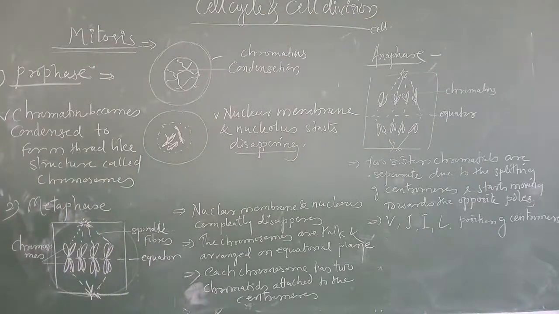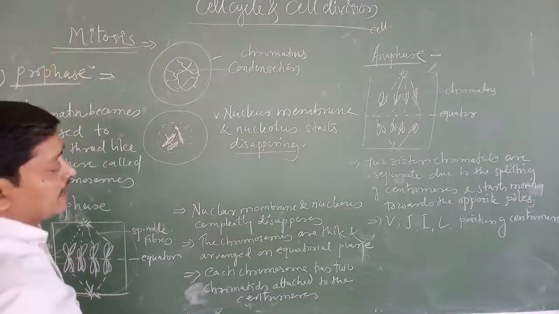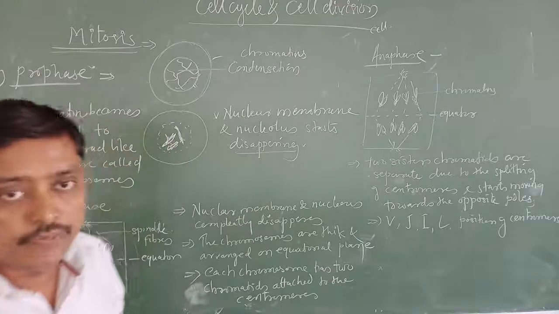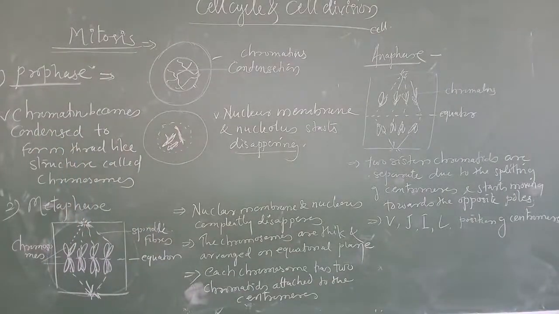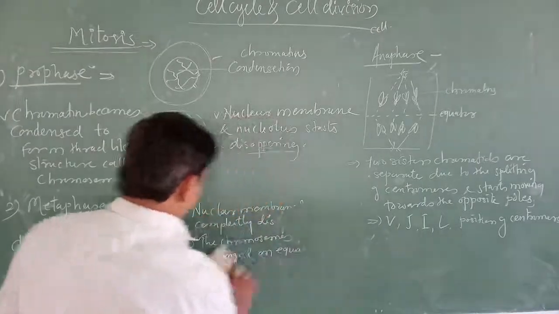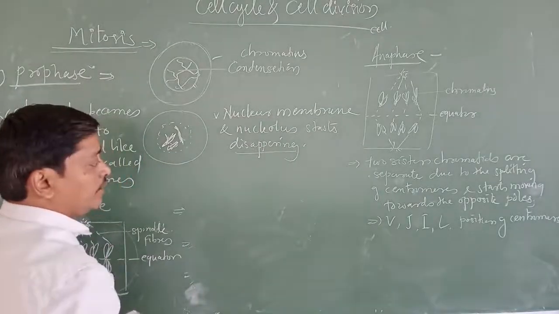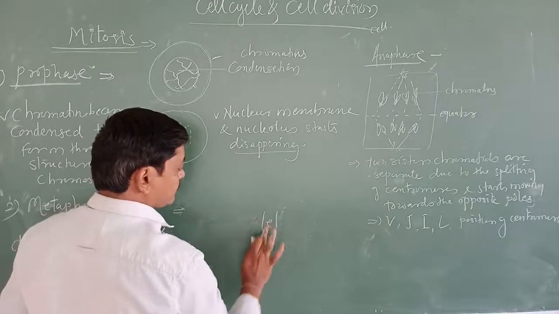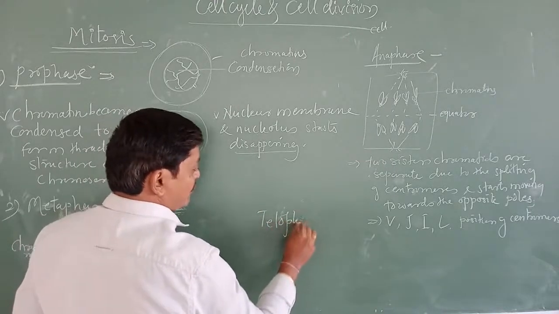And the next and last phase of mitosis, we are going to call telophase. We are going to study the last phase, that is telophase. What is going to happen in telophase?